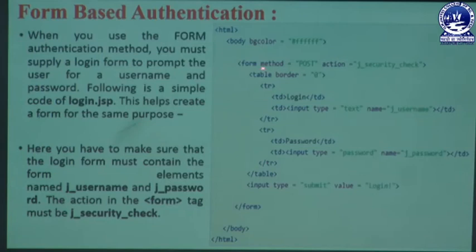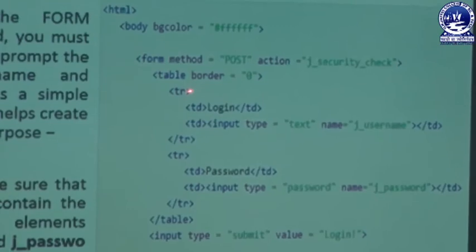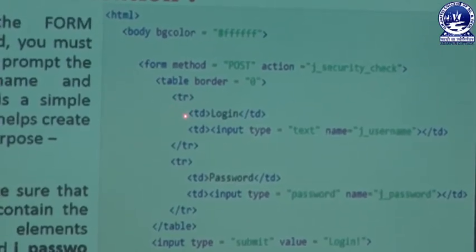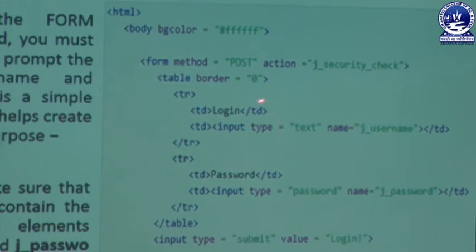So in that form we have a table. In that table, border should be 0. If I give 1, then it will display some border. If I do not give 1, there is no border in it. Then we are adding TR, the table row. In that table row we have two sections, like a login section and password section. In that login section we are giving another way of representation, TD. TD is known as table data, or table description, or we can say whatever.